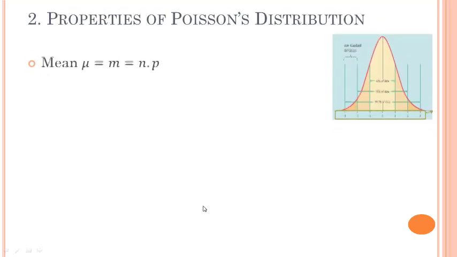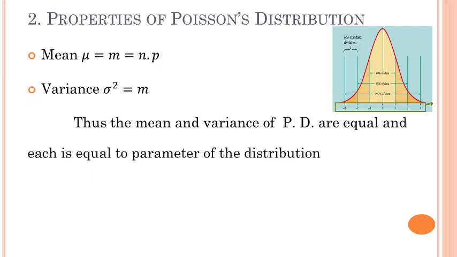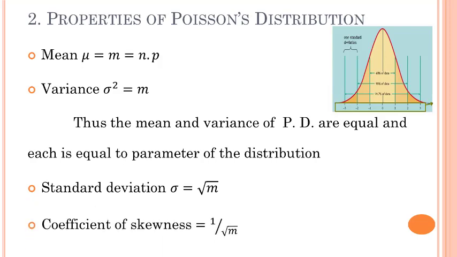So we'll see the properties of a Poisson distribution. The mean of a Poisson distribution is m equal to n dot p. It's again the parameter of a Poisson distribution. The variance of a Poisson distribution is also the same as the parameter. So we can say that the mean and variance of a Poisson distribution are equal, and the value of that mean and variance is the parameter of the distribution. Standard deviation is always the square root of the variance, and the coefficient of skewness is 1 by the square root of the parameter of the Poisson distribution.